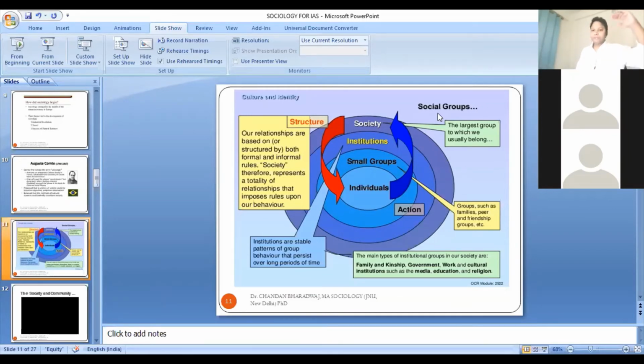So if you are starting from the top, your approach will be macroscopic in nature. Your approach of sociological research, sociological understanding, sociological exploration will be macroscopic, or it can be said it is kind of telescopic in nature. You are looking at things from a distance. You are focusing on the larger social unit, or you could take a microscopic approach. You can focus on individuals.